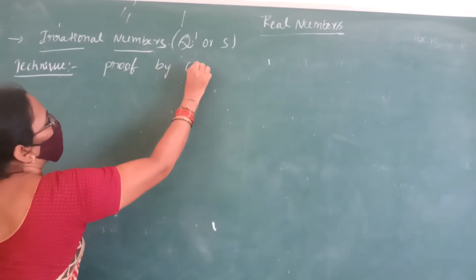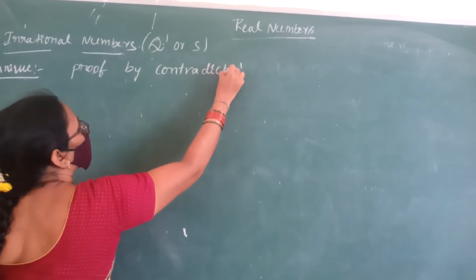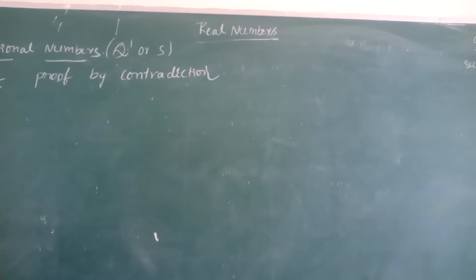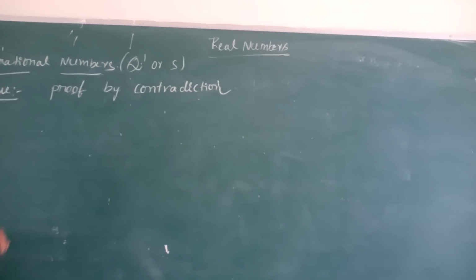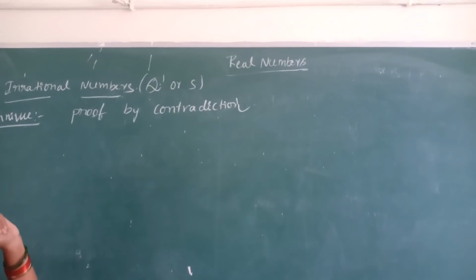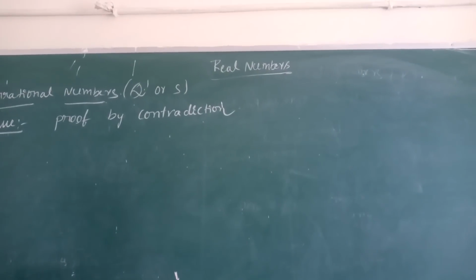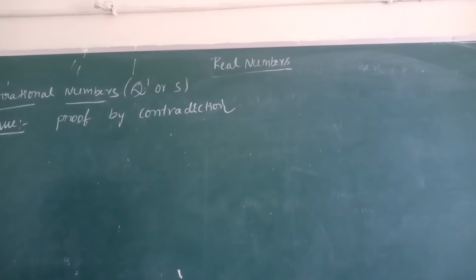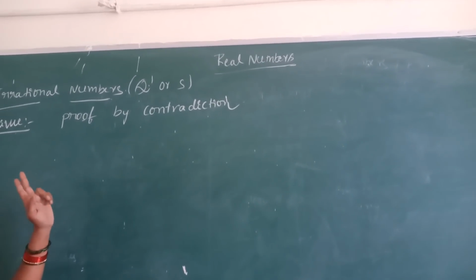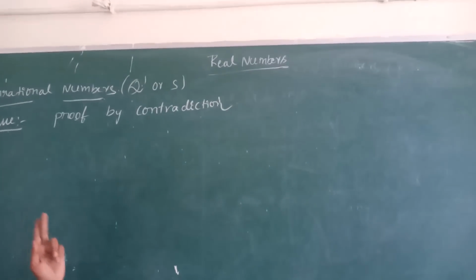Proof by contradiction. Yes, children, what is the meaning of contradiction? Contradiction means what is given in the problem, we do not agree with that. We go another way, then we solve the problem. Finally, the result is wrong. Then we realize, yes, we took a wrong assumption. That process is called contradiction.